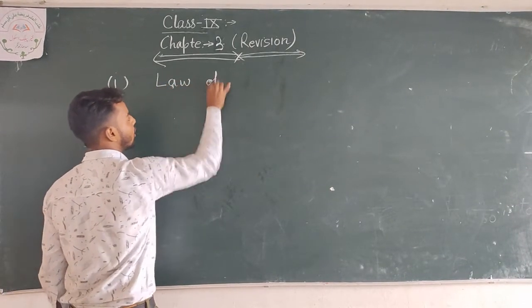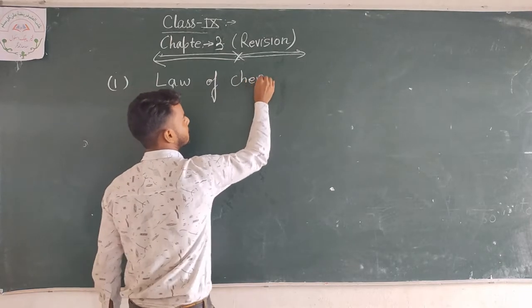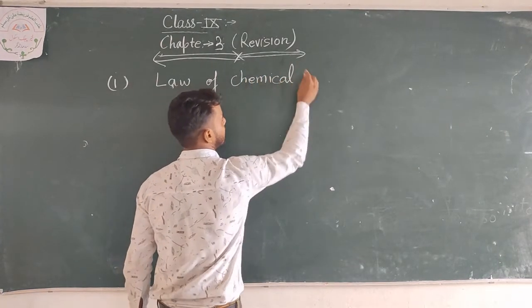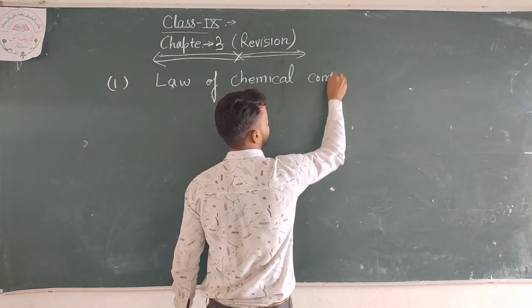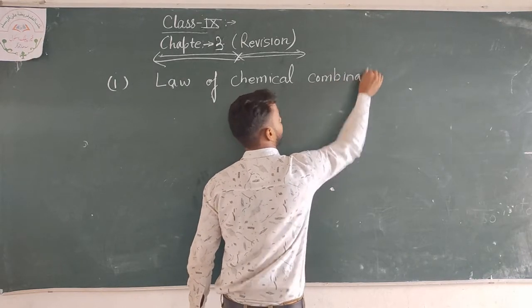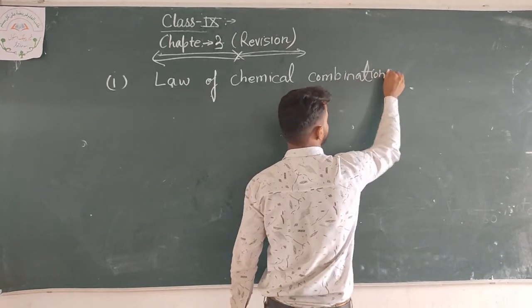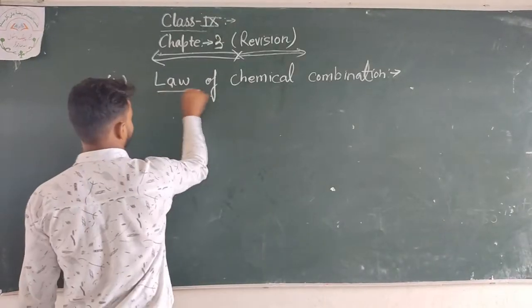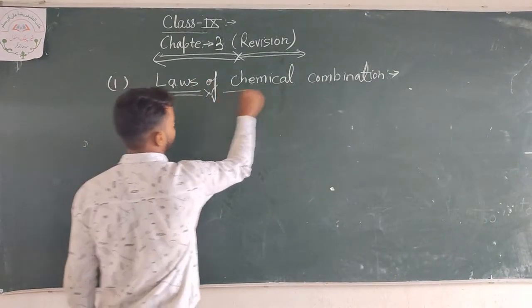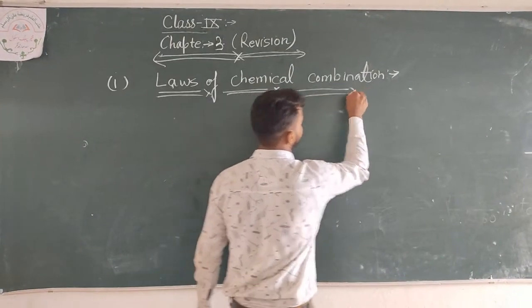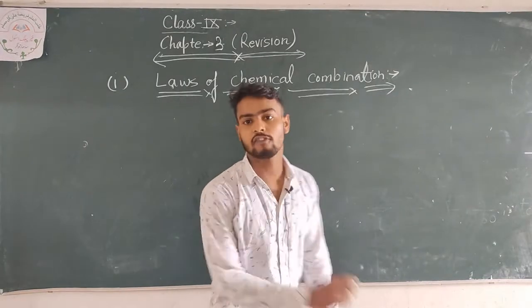Laws of chemical combination. My dear students, look here very carefully.